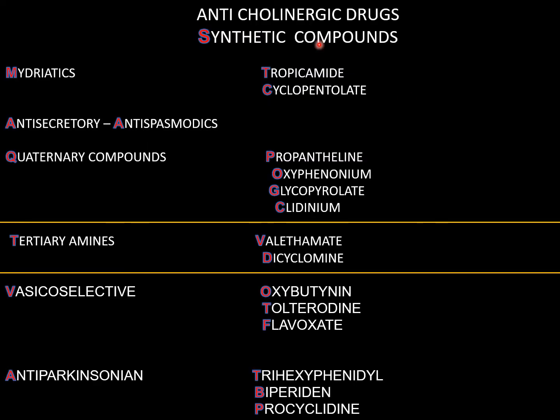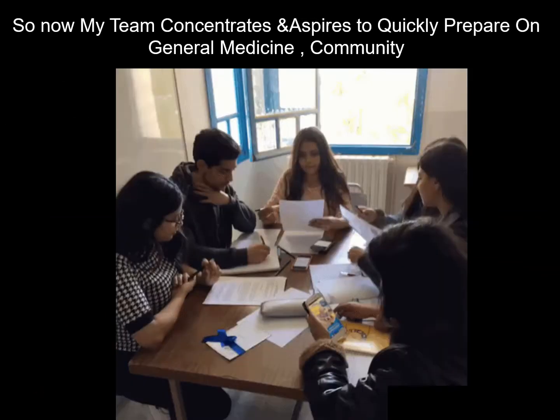Moving on to the next, synthetic compounds. As I have said, synthetic compounds are a bigger classification compared to the previous ones. So I have divided them into three sections. What are those three sections? Dear students, synthetic compounds are divided into mydriatics, anti-secretory antispasmodics, vesicoselective and antiparkinsonians. In the first section, we will learn about mydriatics and anti-secretory antispasmodic quaternary compounds. In the second section, we will read about tertiary amines of anti-secretory antispasmodics, and in the last section, we will read about vesicoselective and antiparkinsonians.